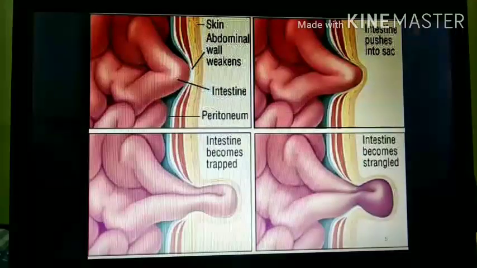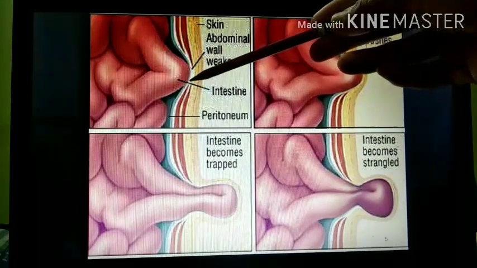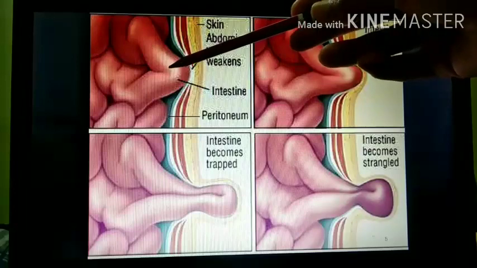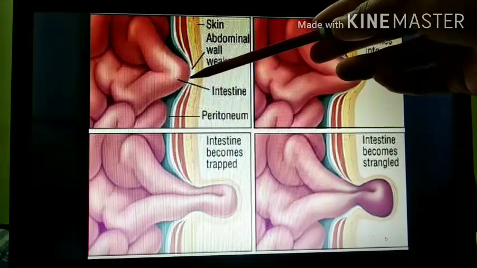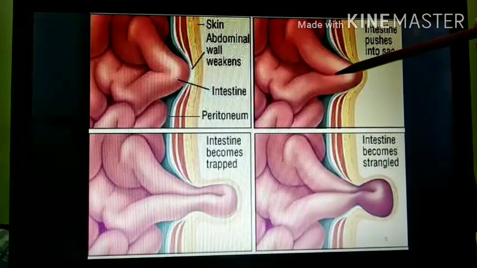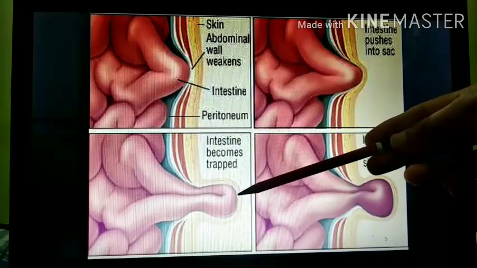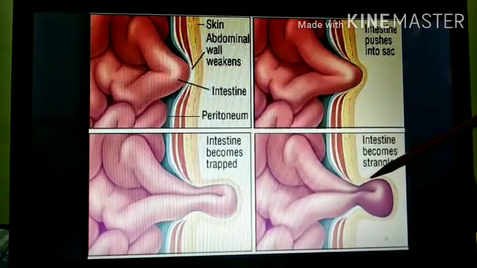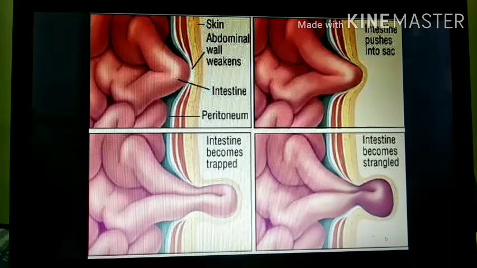As shown in this diagram, this is abdominal wall. Here there is the weakness of the abdominal wall at this point, and this is intestine and this is peritoneum. Due to the weakness of the abdominal wall, the intestine pushes outward and then the intestine becomes trapped here, and if the blood supply to this area is decreased, then this part becomes gangrene, strangulated. Due to strangulation, the part becomes gangrenous.